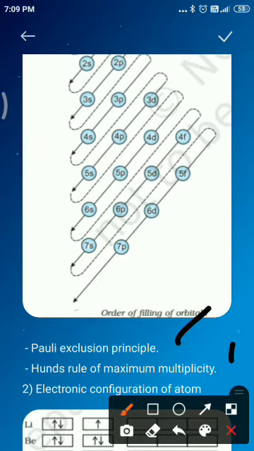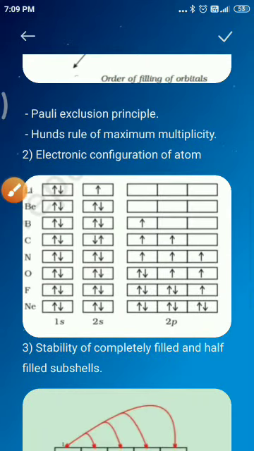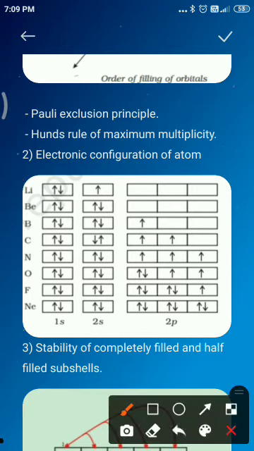In the electronic configuration we can discuss the details. Okay students, next we will go for electronic configuration of atoms. The distribution of electrons into orbitals of an atom is called electronic configuration. So electronic configuration is nothing but a distribution of electrons in the orbitals of a particular atom. So we can simplify it like this.